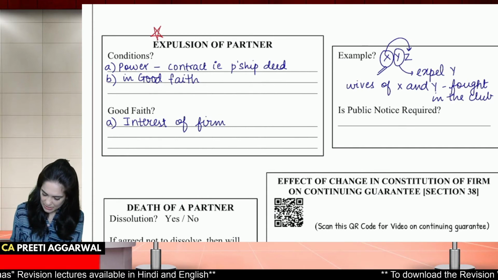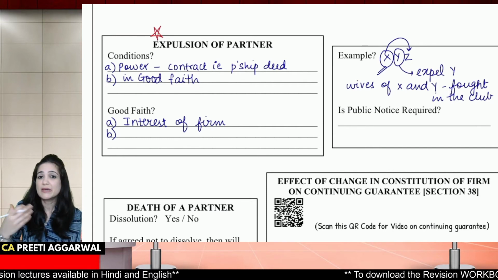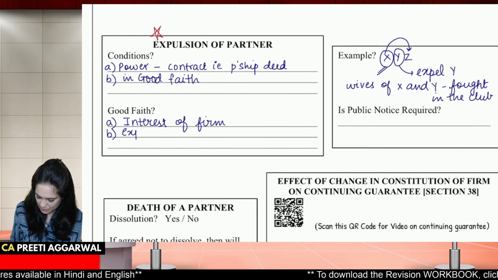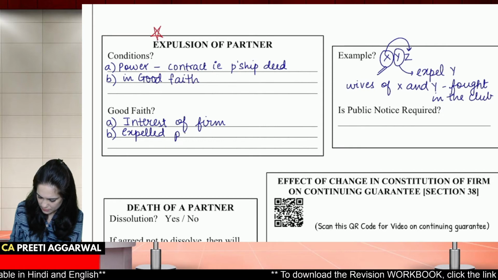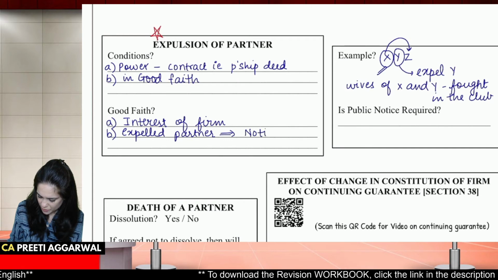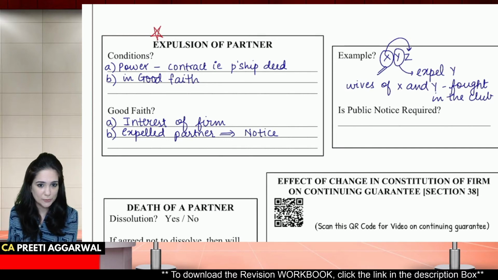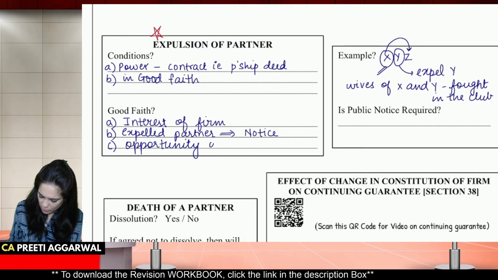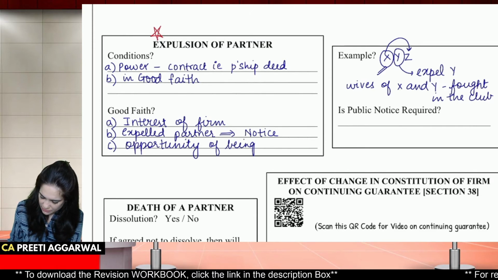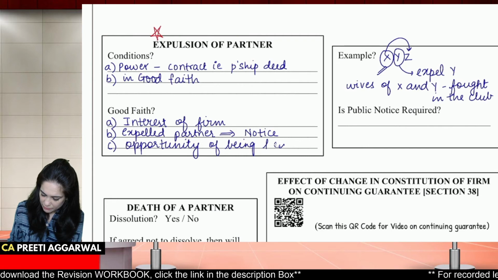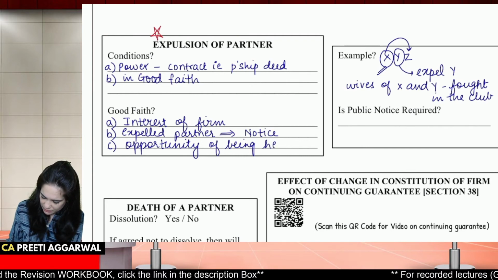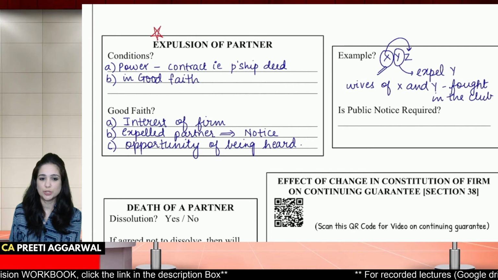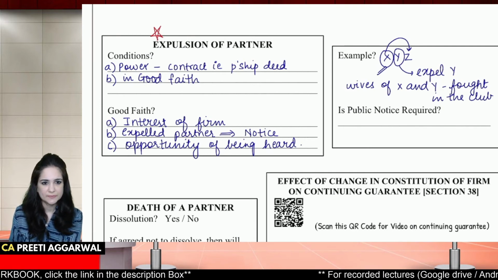No. Then the one who is being expelled, the expelled partner, must be served with a notice. We should give him a notice that we are expelling you. And the third is that he must be given an opportunity of being heard. See, we cannot just expel him. We will have to also allow him to speak. Like, why should we not expel you? So he should be given an opportunity of being heard.